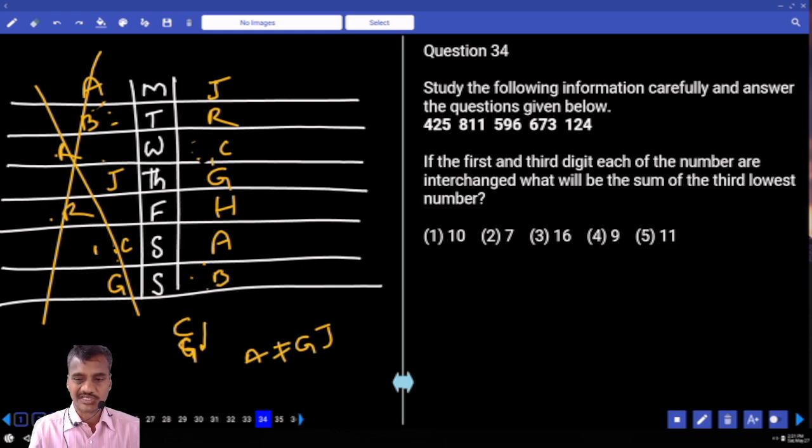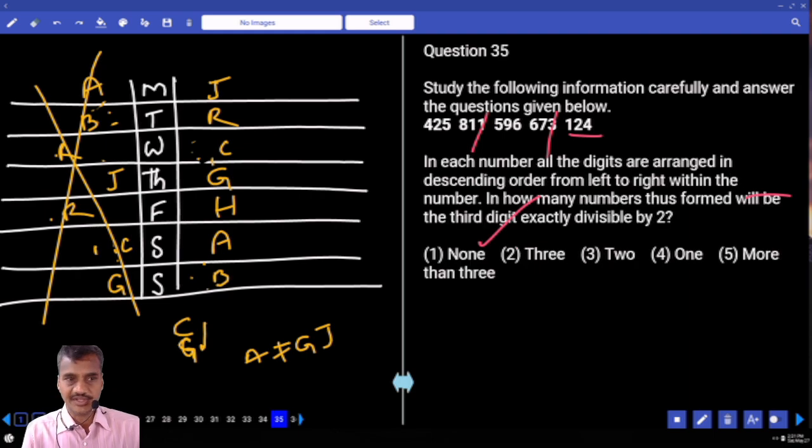First and the third digits are interchanged. What is the sum of the third lowest number? First and third are interchanged, means the entire number will be reversed. Now we need to find out the third lowest. Now this is the lowest. Now second lowest. And this is the third lowest. Now 1 plus 2 plus 4. How much is that? 7, choice 3, for question number 34.